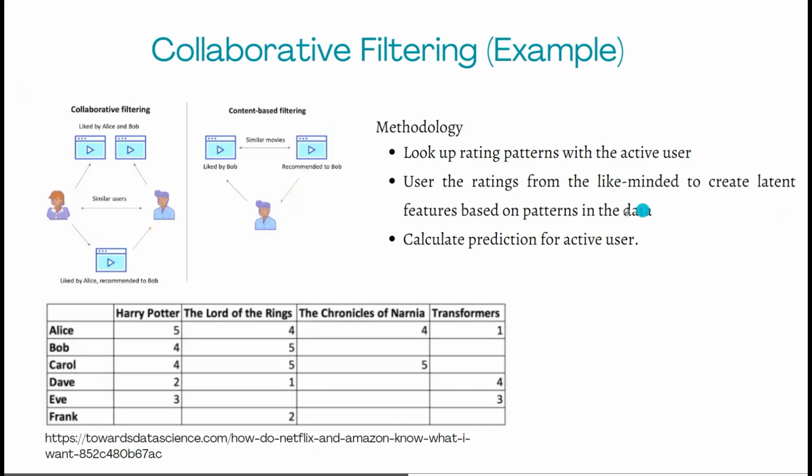The idea of latent features is that instead of categorizing the movies into, let's say, Harry Potter being something like adventure, magic, and then the Lord of the Rings also being something like magic and adventure, instead of categorizing it into human words, the machine learning will create its own categories, which will be these latent features, to categorize or tag these movies. So it will help define these common patterns.